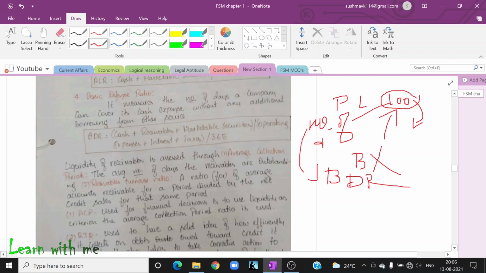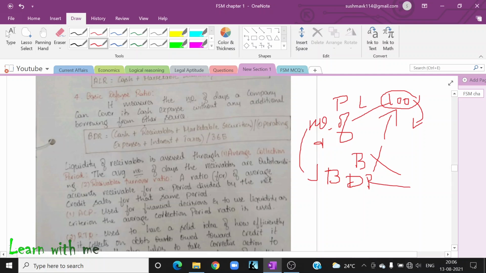That is what you calculate by the use of basic defense ratio. See, I'm not going to teach you in depth, because you have a separate chapter called ratio analysis. In that, we are going to discuss all these ratios in detail. So I'm just giving you a glance on this. I'm not even explaining why you have to add or deduct, because that is not much important for your first chapter, and it is not included in your textbook.